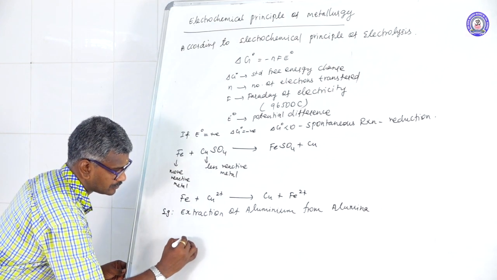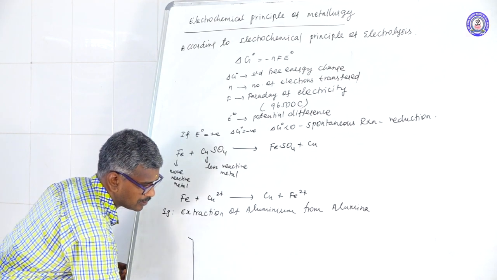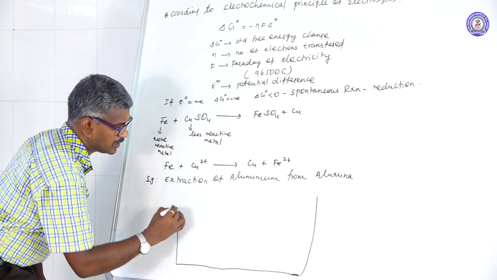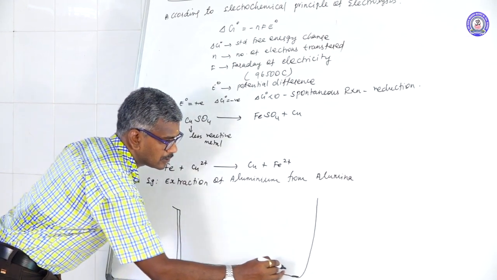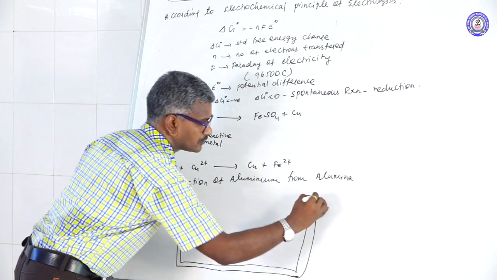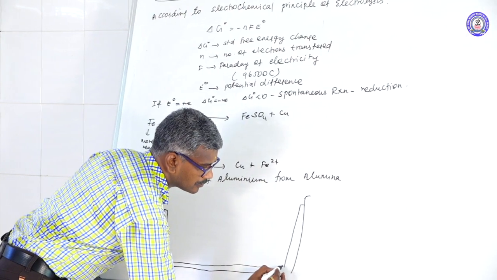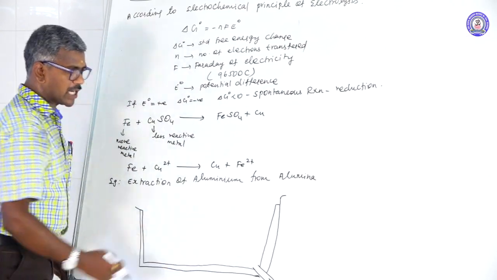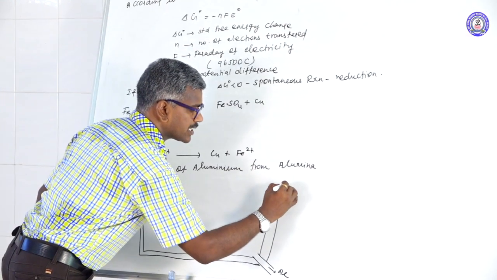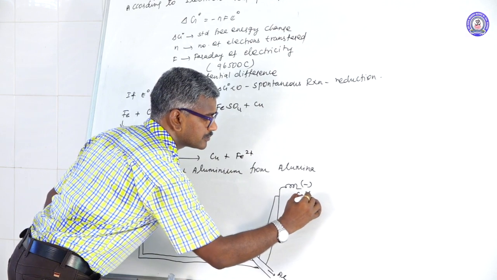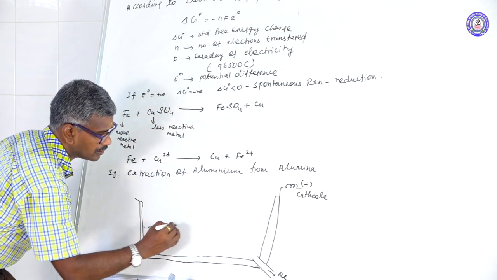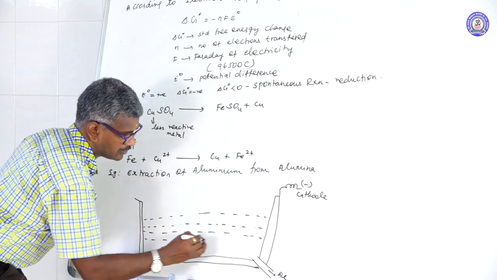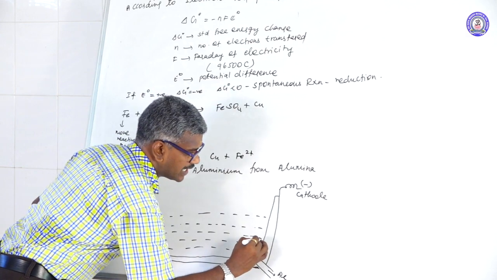For example, first take the iron tank made up of carbon, that is graphite. This acts as the negative charge, that is the cathode, which contains the electrolyte.